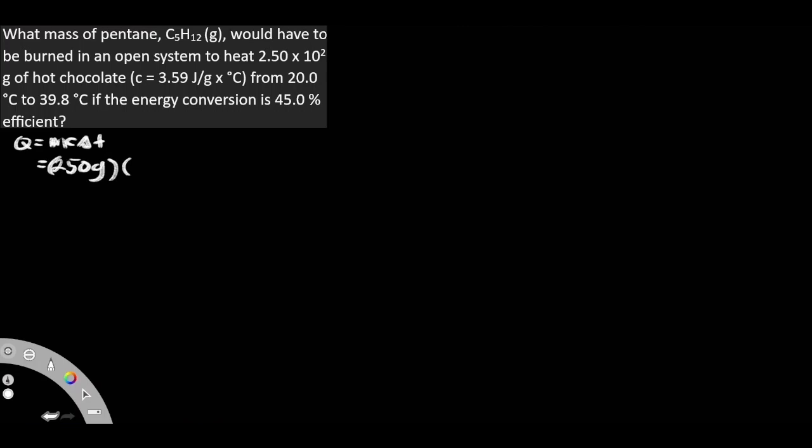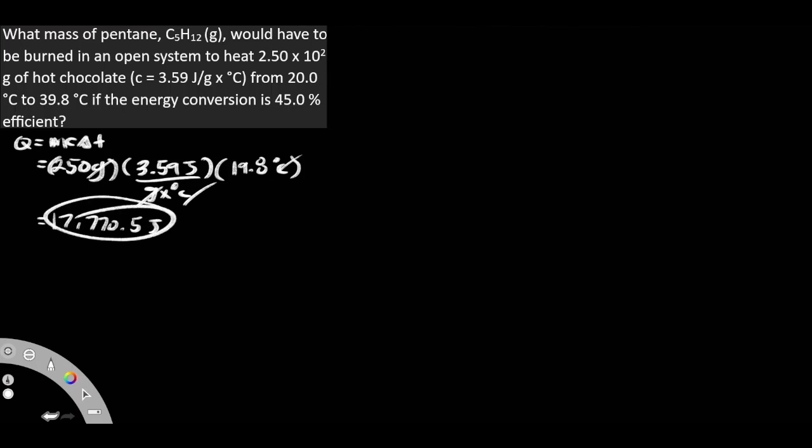And then we have our specific heat capacity of this value of 3.59 joules per gram degrees Celsius. And then it changed with this difference in temperature. So we had 39.8 minus 20, and we're getting 19.8 degrees Celsius. So then the degrees Celsius here cancel out. So what do I end up getting in total? I end up getting 17,770.5 joules. Now, this is the amount of joules that got released.